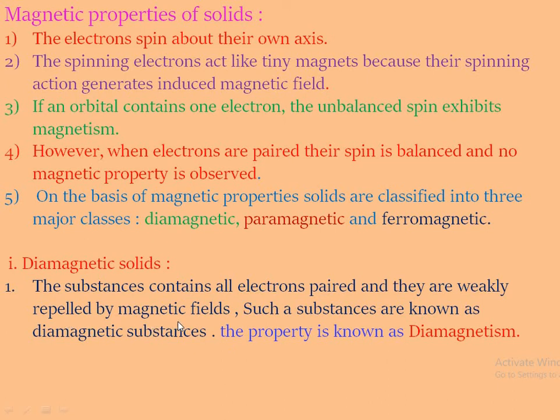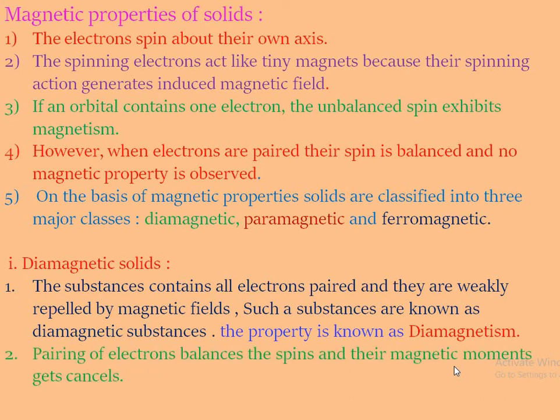They can be repelled by the magnetic field. Such substances are called diamagnetic substances, and the property is known as diamagnetism. The pairing of electrons gives balanced spin and their magnetic moments get cancelled. Examples: N2, F2, NaCl, H2O, benzene, etc.